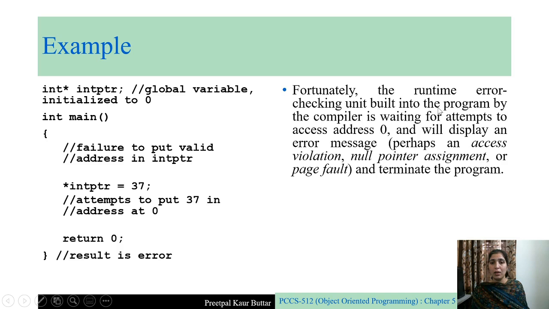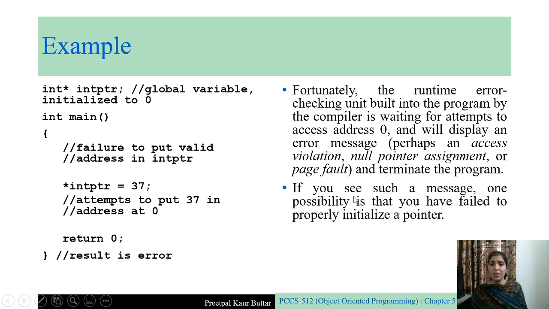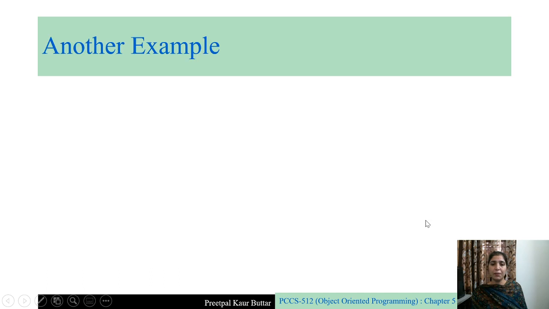So the runtime error checking unit built into the program by the compiler is waiting for attempts to access address 0, and it will display an error message, perhaps an access violation, pointer assignment, or page fault, and terminate the program. In our case, it displayed that the program returned some negative value. Negative value means there is an error. Okay. So the runtime error checking detects the access to address 0. If you see such a message, one possibility is that you have failed to initialize a pointer properly, right?